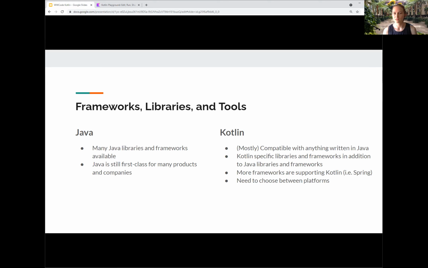The last thing that's a bit of a downside of Kotlin, I mentioned it's general purpose. You've got mobile, you've got web, you've got native, you've got JVM, and you have to choose between platforms. You can probably copy paste code, but it may not be available in the other runtime environment, or maybe the API is slightly different. So while with Java you had to be aware of versions, with Kotlin, you have to be aware of your platforms. It's a little easier to change Java versions than it is to change Kotlin platforms.